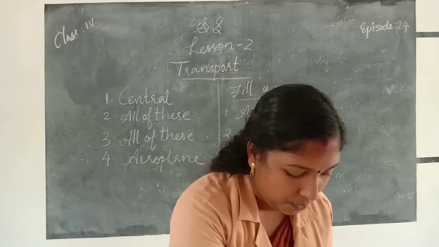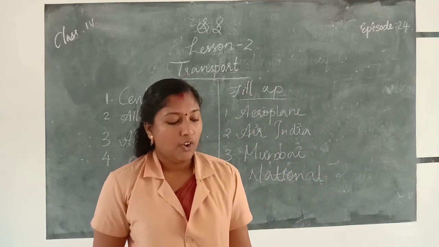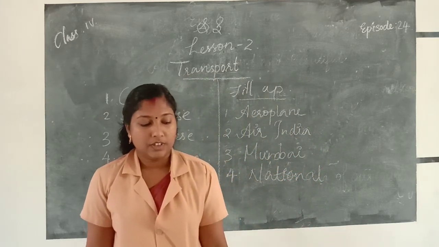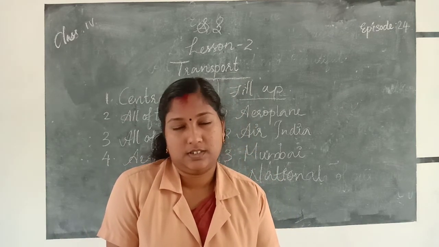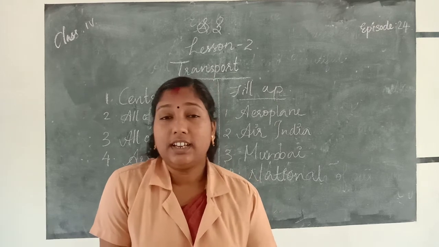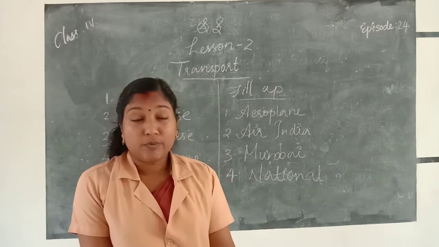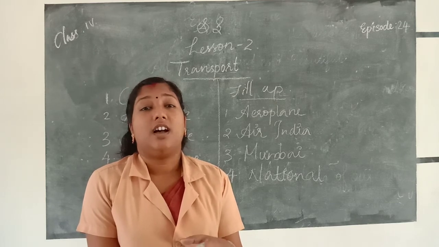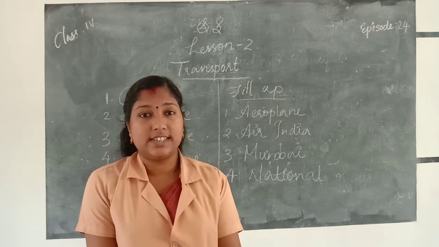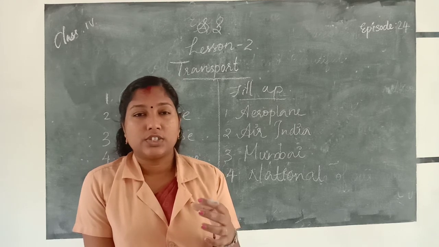Answer the following questions. First question. Why do people prefer to travel by Rajdhani and Shatabdi Express? Because it covers long distances in a short time.